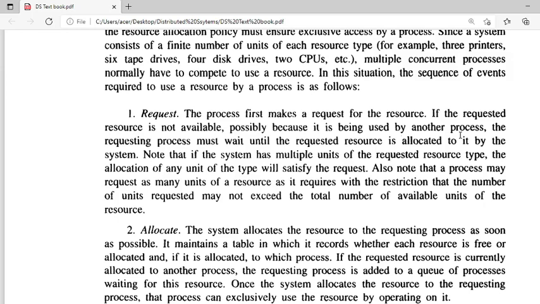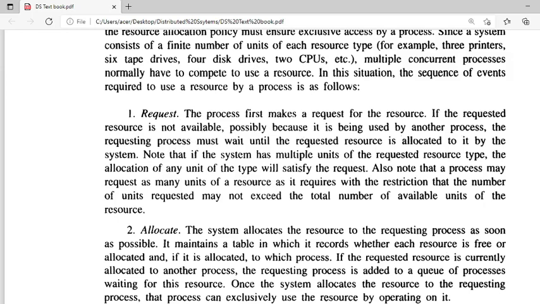Say, for example, process P10 is requesting the resource tape drive. If there is a free unit of tape drive, it will be allocated immediately to P10.